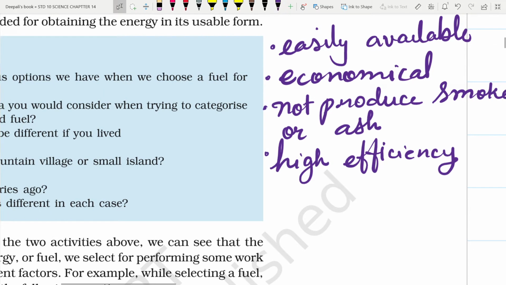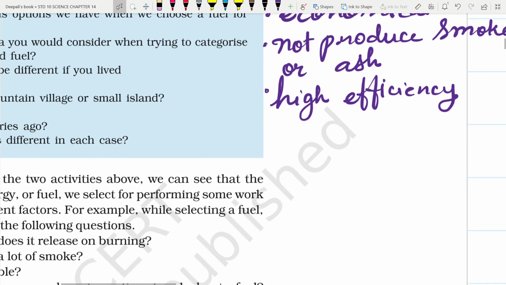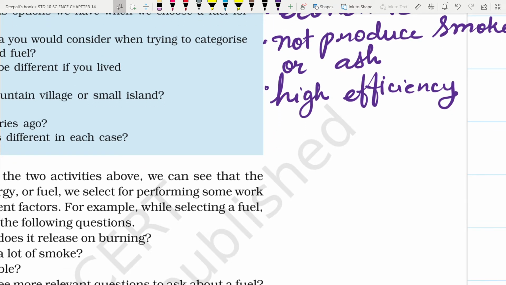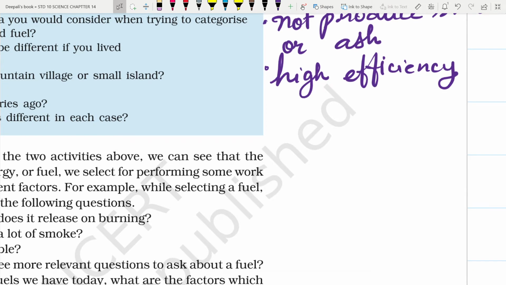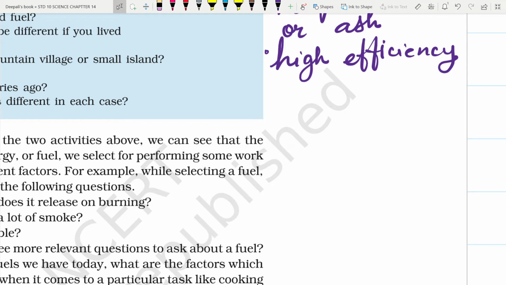So these are the criteria. Now if we are living in a forest, we would use wood and dry leaves. If we are living in a remote mountain, we would use wood and dry leaves. In a village, cow dung cakes. In Delhi or a big city, we can use LPG or PNG.